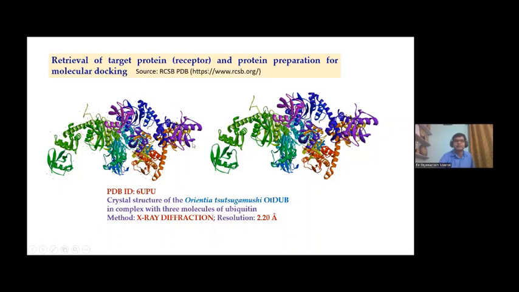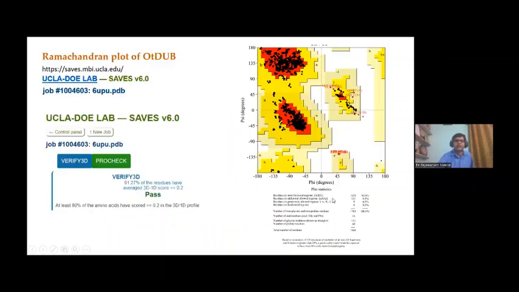And after optimization in RCSB and Chimera, it is prepared as a target protein by the removal of the ligand, if it was attached before, and the ions or other solvents are removed. So this is the prepared protein, ready for docking. And before molecular docking, we authenticated the structure of the protein through 3D-1D Verify.